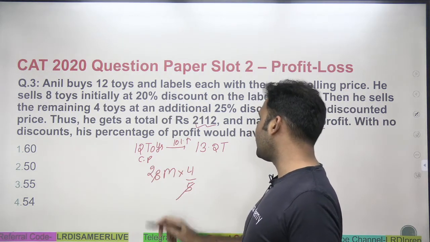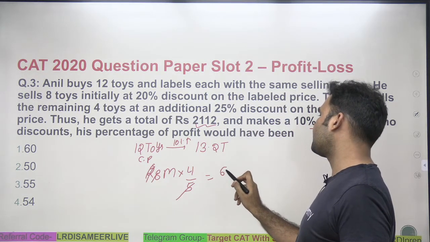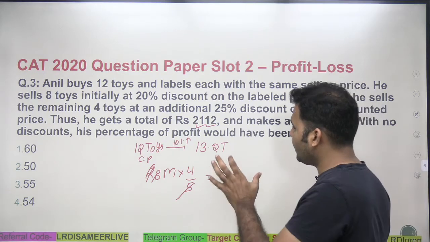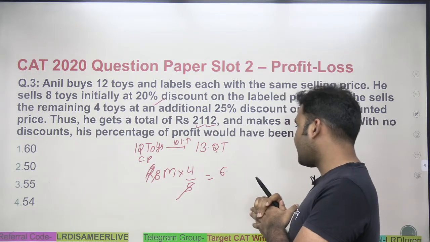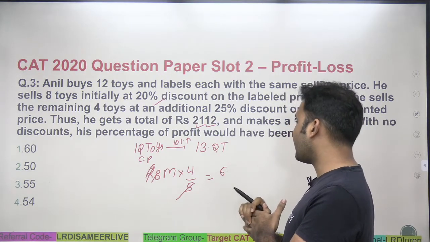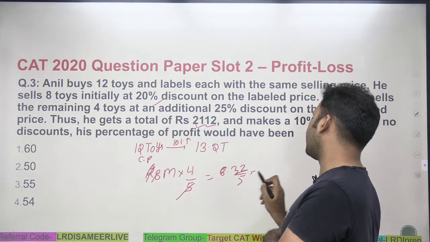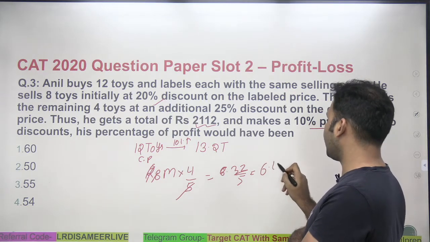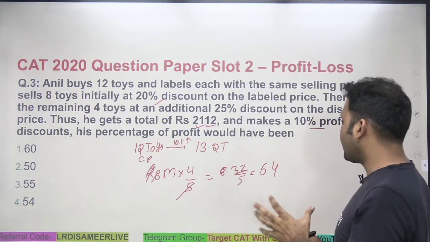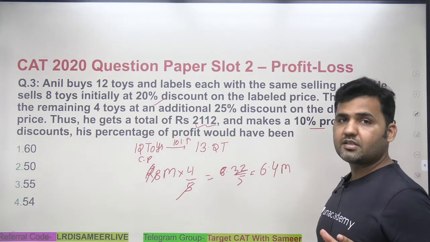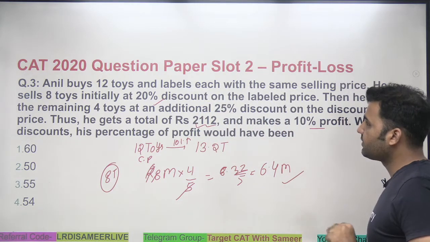That means he must be getting 8 into 4, 32, 32 by 5. On 8 toys initially he gives a 20% discount. So can I say that the 8 toys mark price is actually equal to 8 into 4, 32 by 5, which is 6.4? So on 8 toys, he's actually getting 6.4 toys mark price. He's selling 8 toys at a mark price of 6.4.